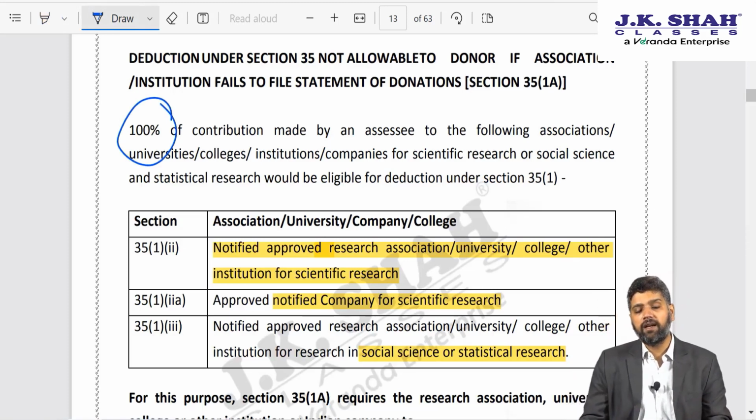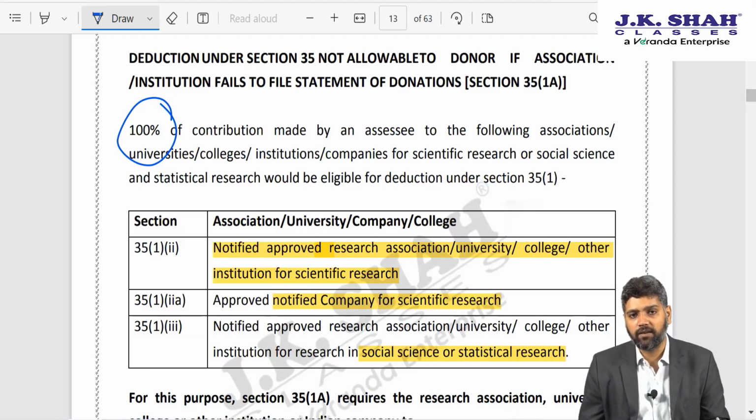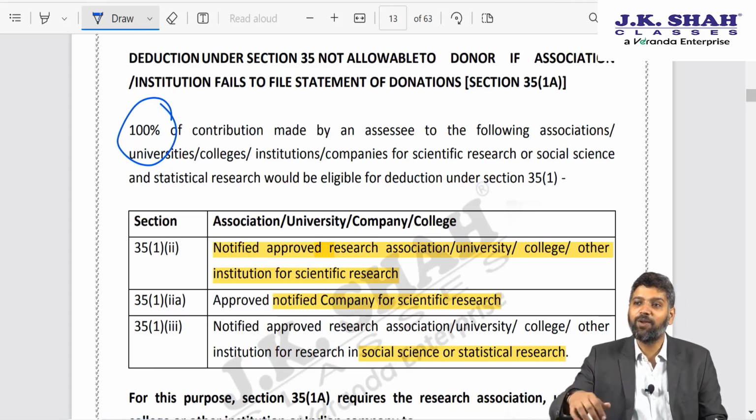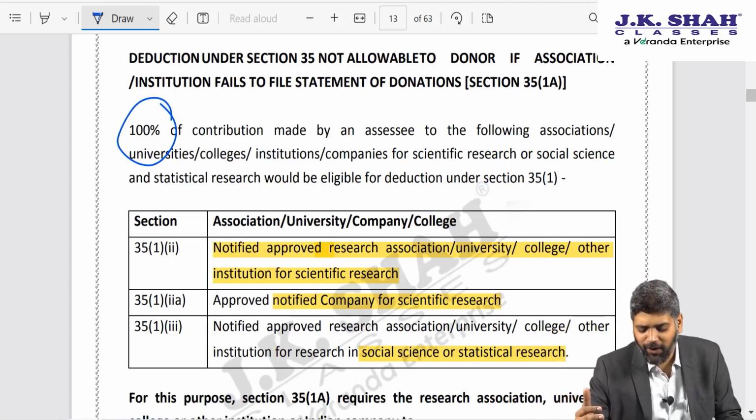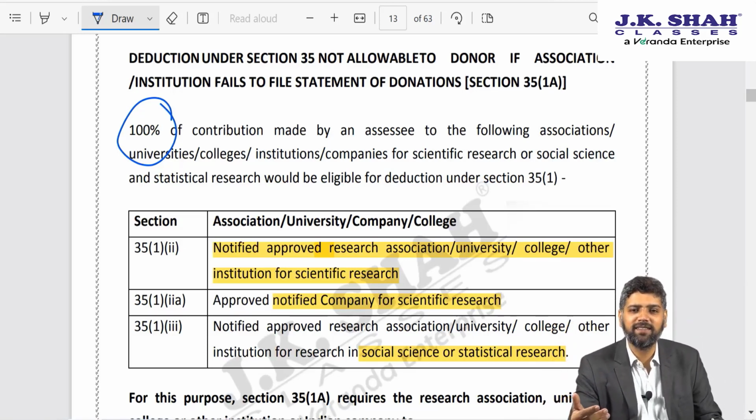Up till AY 1819, there used to be a weighted deduction. You contribute 100, maybe you get 125 or you get 150 rupees as deduction. But government has done away with those weighted deductions. Now 100% is allowed as deduction.